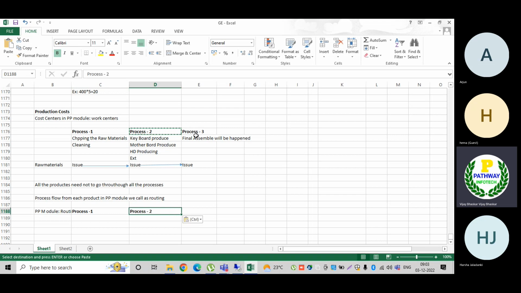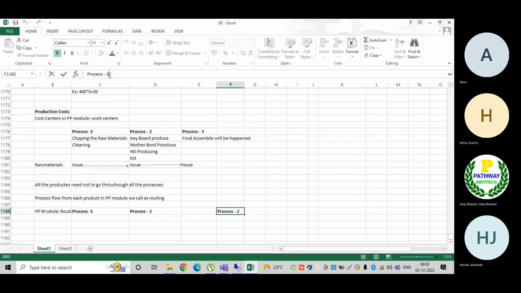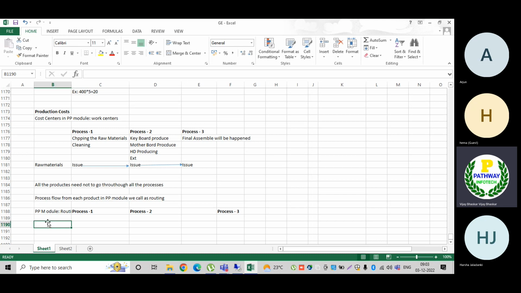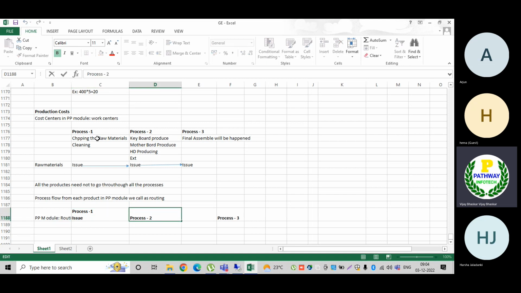Here I am going to issue the raw materials, and from once process one is completed, I am transferring that material to the next level.